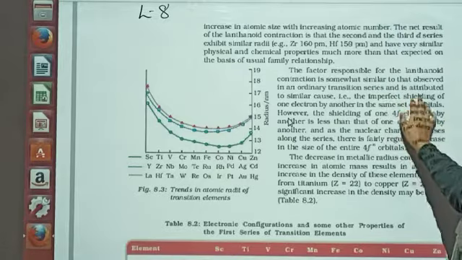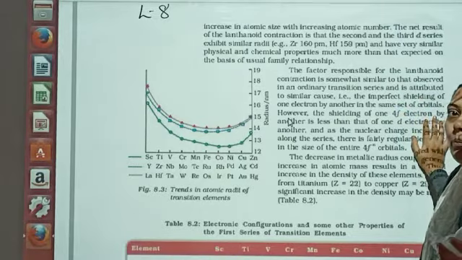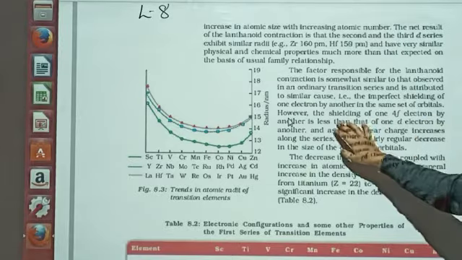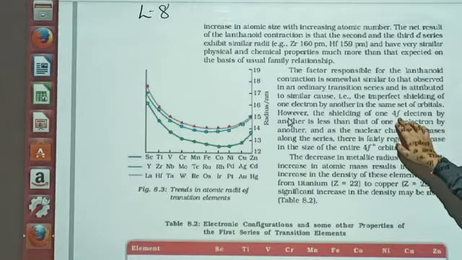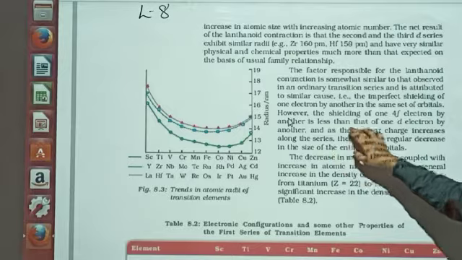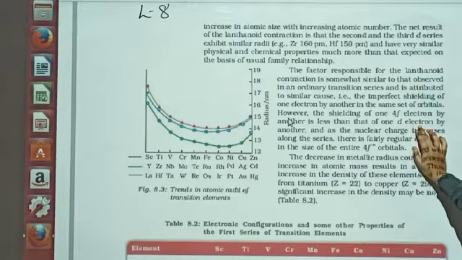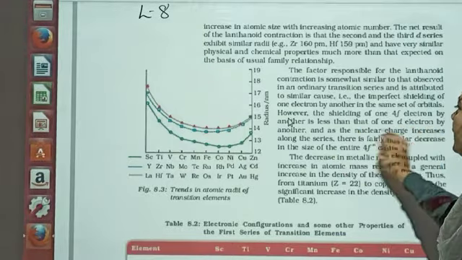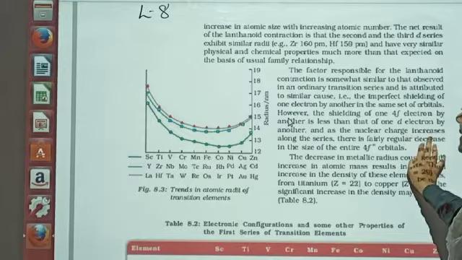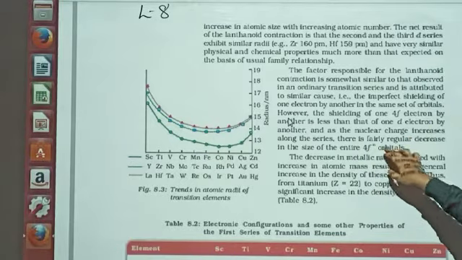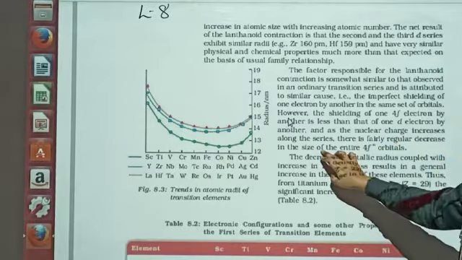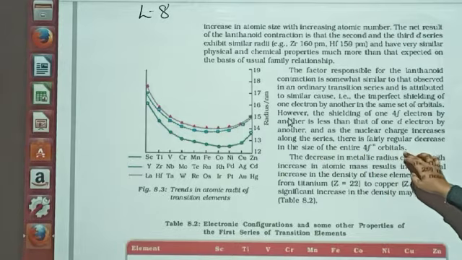So here it is said that the shielding effect is not very proper. However, the shielding of one 4f electron by another is less than that of one d electron by another. As the nuclear charge increases along the series, there is a fairly regular decrease in the size of the entire 4f